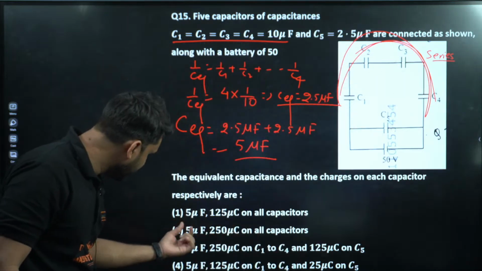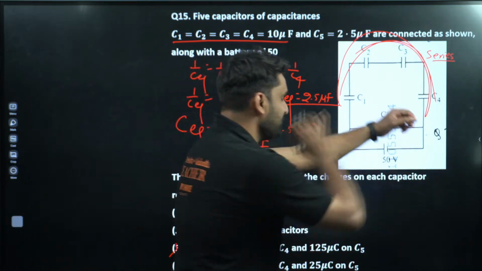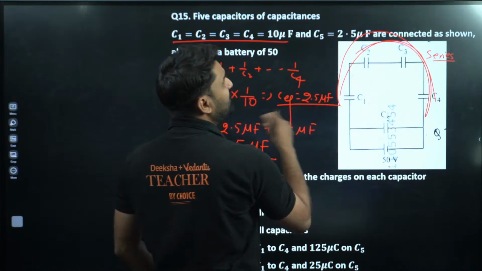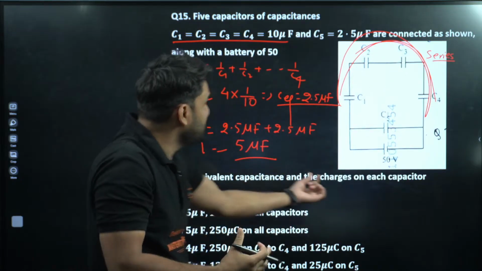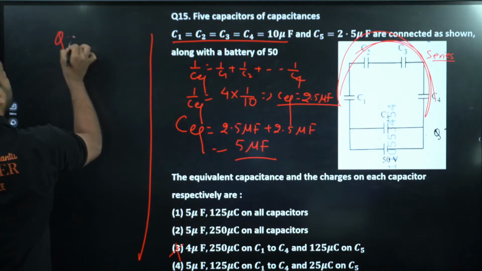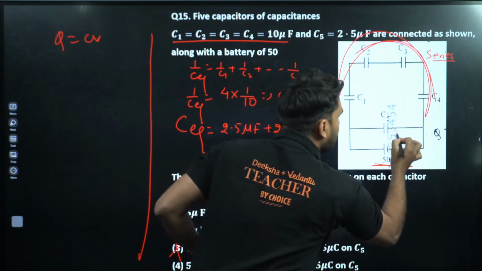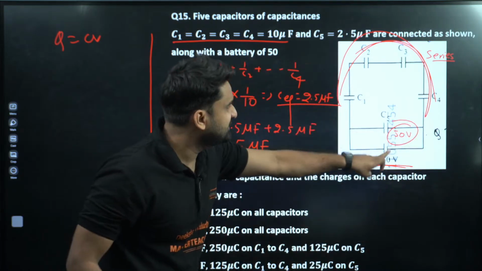Any option there with 5? Oh, so this will be eliminated. So we only have 3 options. Now look, champion. We have to find out the charge on every capacitor. So for charge we have the formula Q is equal to CV. Now 50 volt is here, champion. So what will be the potential? Potential will be 50 volt because this is in parallel combination.